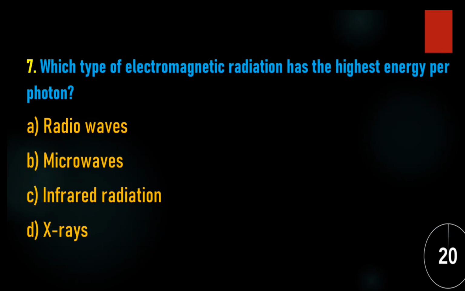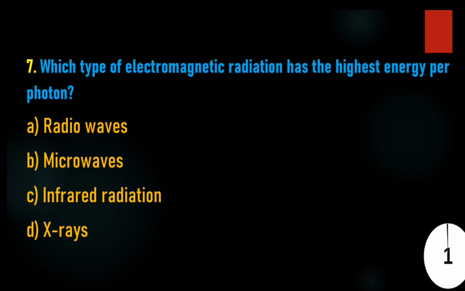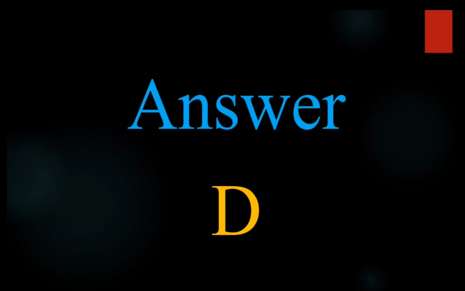7. Which type of electromagnetic radiation has the highest energy per photon? A. Radio waves. B. Microwaves. C. Infrared radiation. D. X-rays. Answer: D. X-rays.